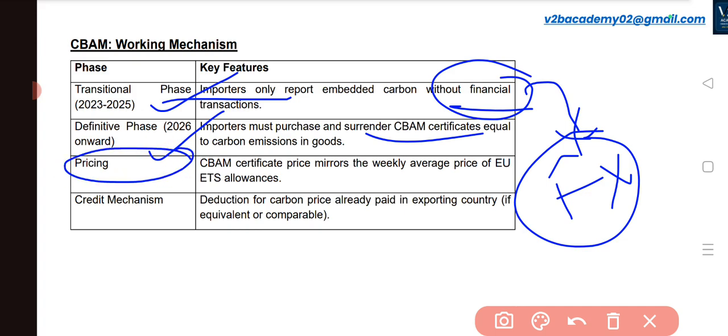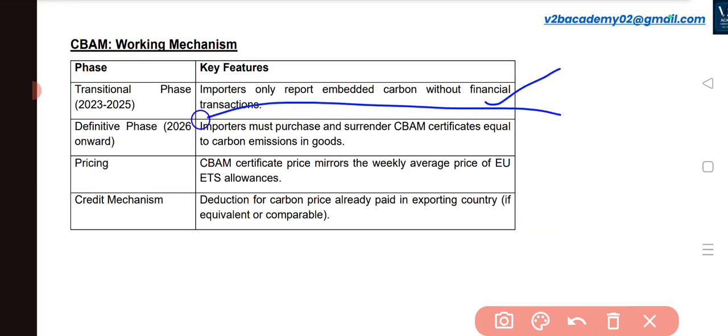Okay, the third stage is the pricing stage, and the fourth stage is the credit mechanism phase. So basically we are in the transitional phase. From the next year we'll move to the definitive phase. Okay.